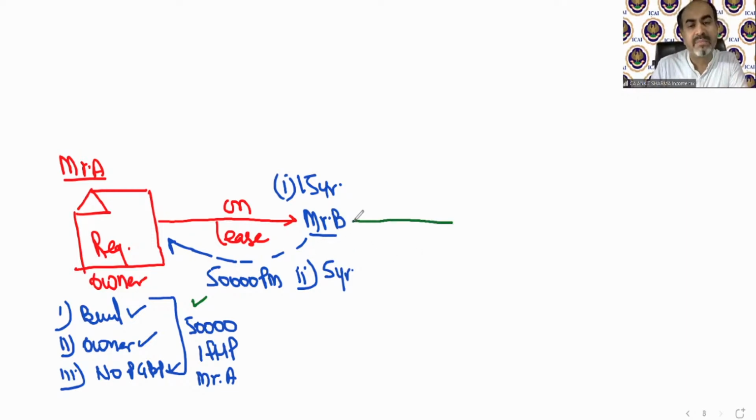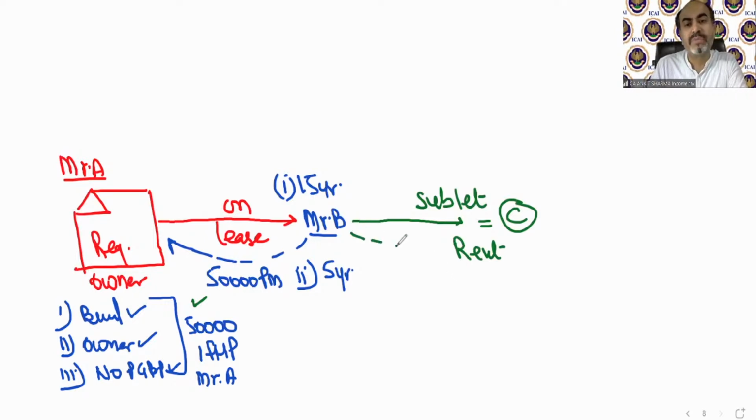Now what happened? Mr. B sublet or subleased this house property to Mr. C. And C is paying rent. C will pay rent to whom? Mr. B or Mr. A? Of course, Mr. B. Mr. C does not know who Mr. A is. So he is paying rent to Mr. B, 40,000 rupees per month, assume.